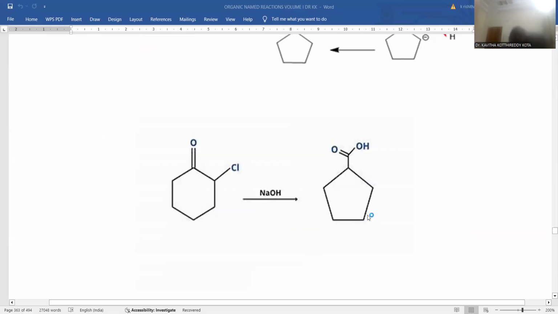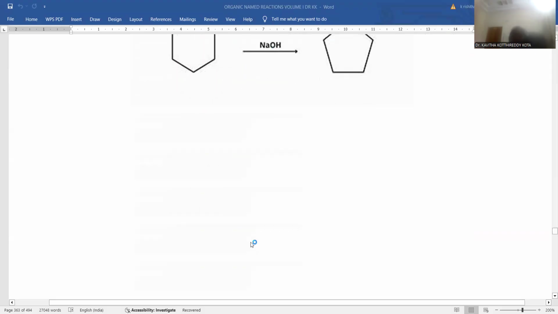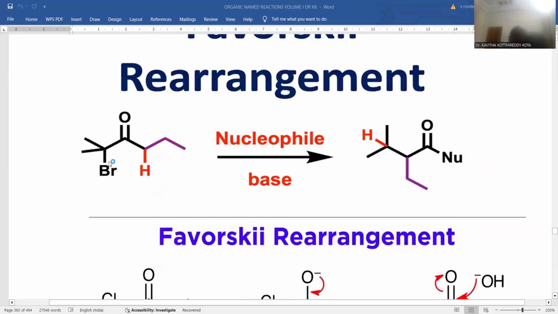Later on, I have a few examples related to the Favorskii reaction. This is already known to you: alpha-chlorocyclohexanone with sodium hydroxide gives rise to cyclopentanoic acid. Favorskii rearrangement is also possible in open-chain molecules. I am taking an alpha-halo ketone, specifically an alpha-bromo ketone. Nucleophile and base are added simultaneously. Whenever both are added to this molecule, what will it do?